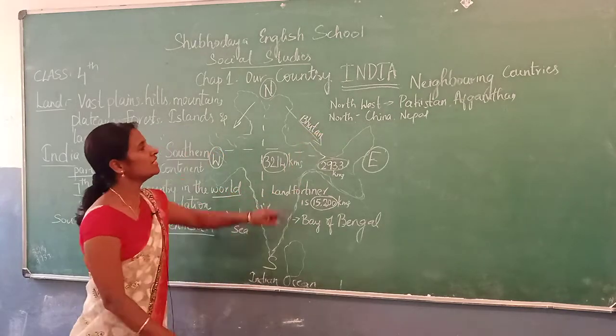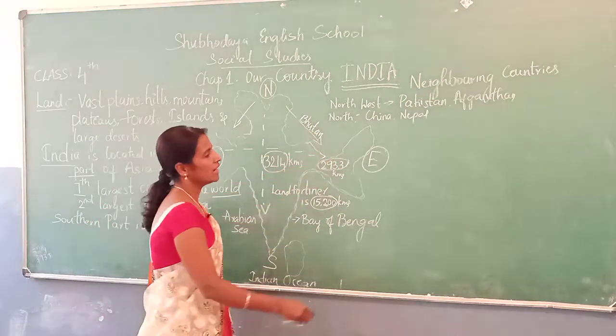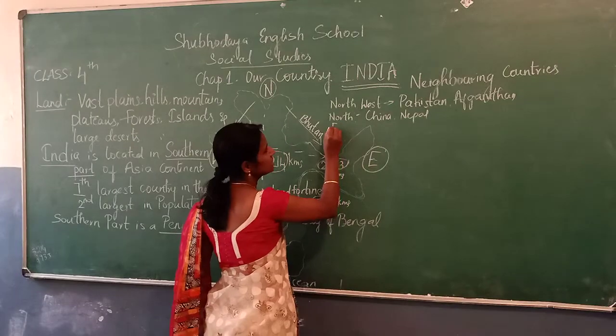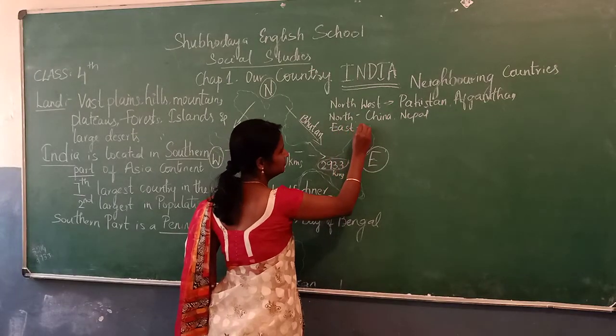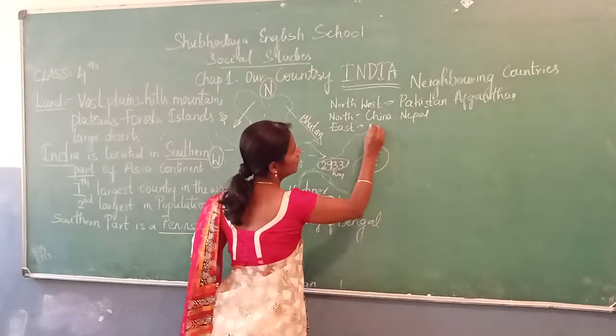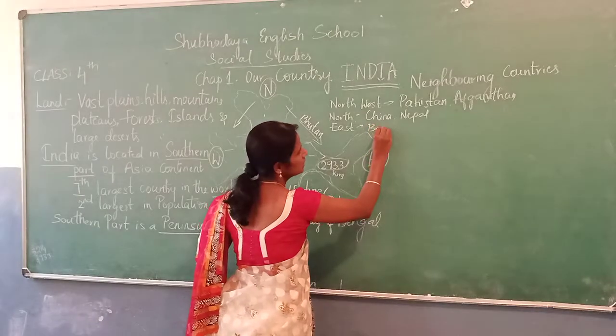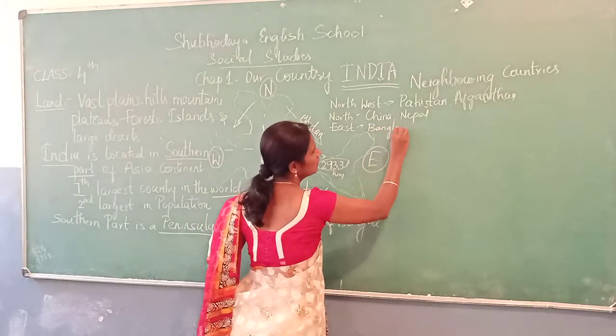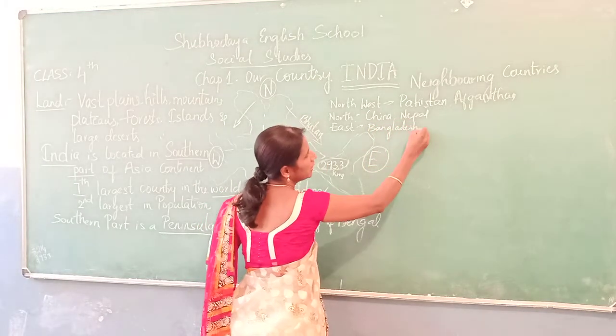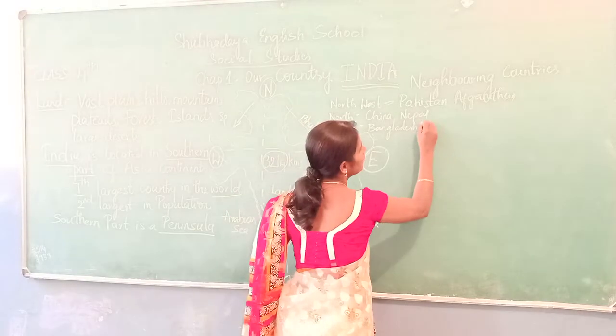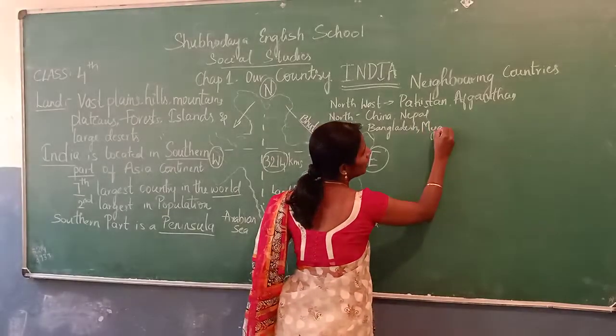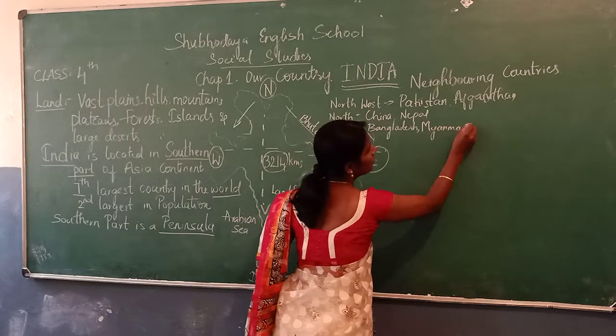This is northeast, and this part east. We find Bangladesh and Myanmar, okay.